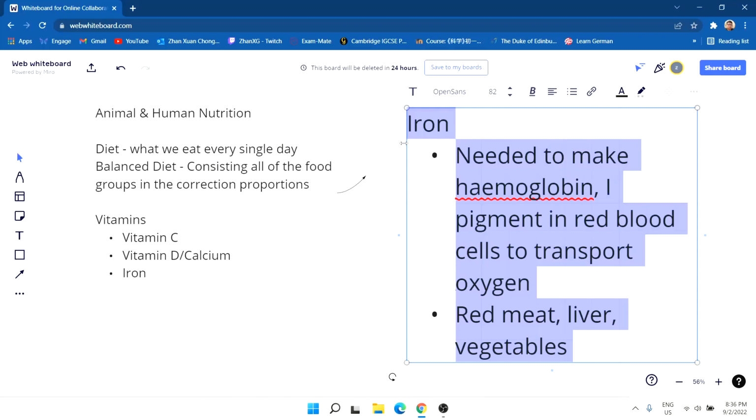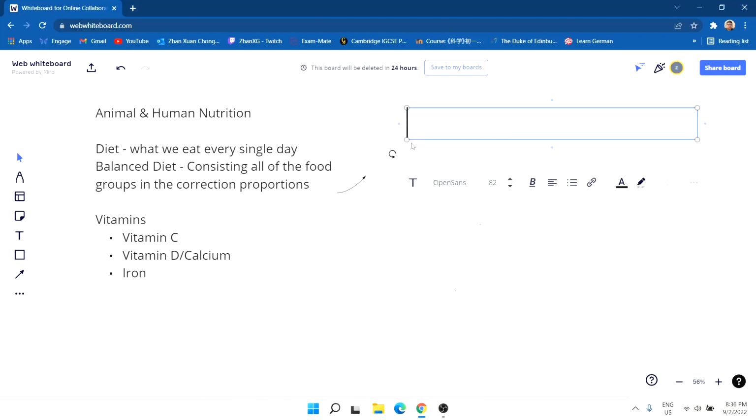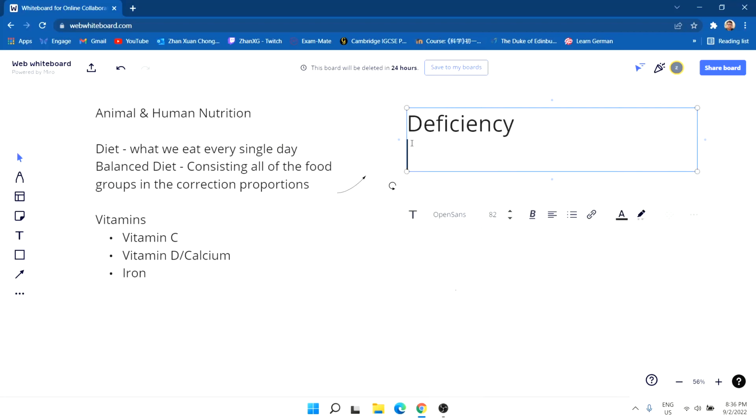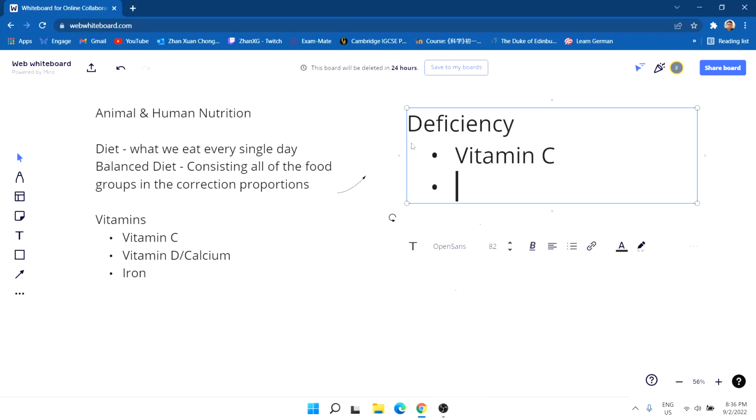we're going to talk about the deficiency of these vitamins and minerals. So the deficiency of the specific vitamins that we have. So we have vitamin C. Okay, vitamin C, you will get scurvy.